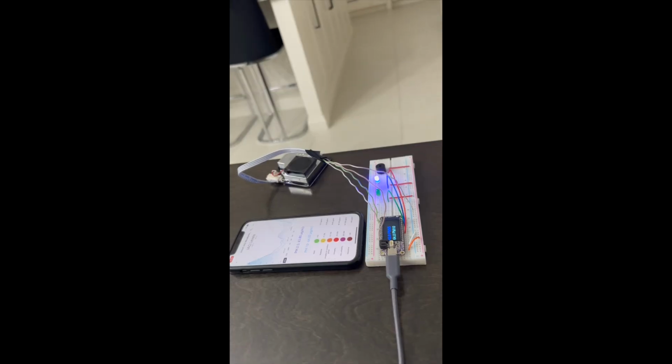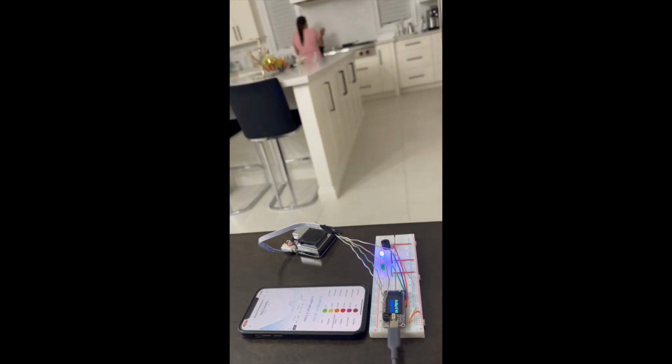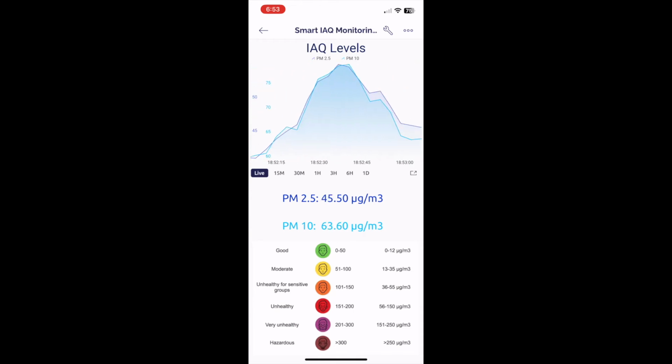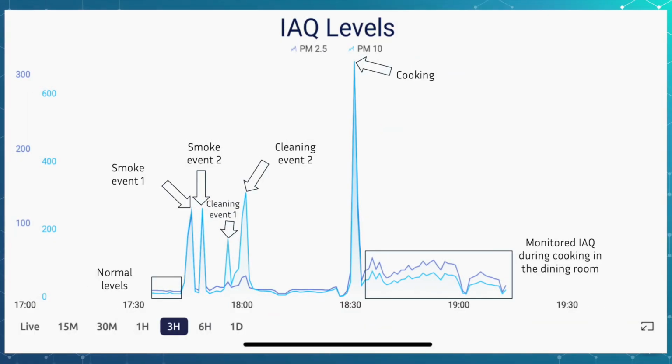Air quality levels in the area away from the stove were monitored in the kitchen during cooking. This is a time-lapse of air quality events happening in the area near the kitchen during cooking. This image depicts all the air quality events that occurred during the demonstration of our prototype.